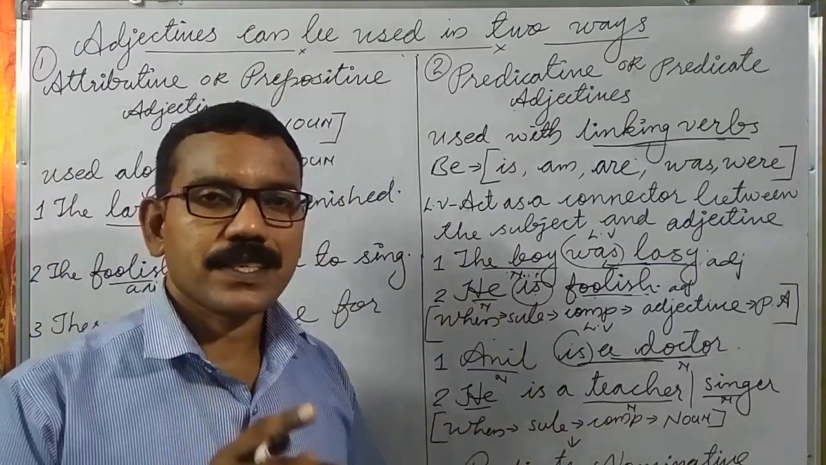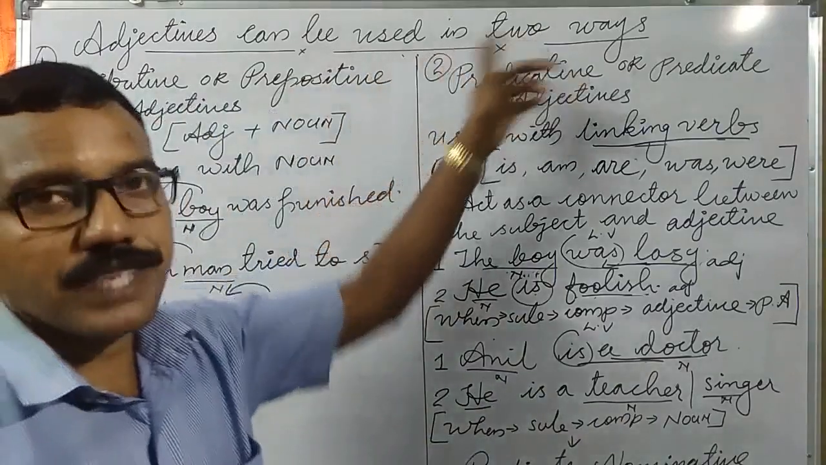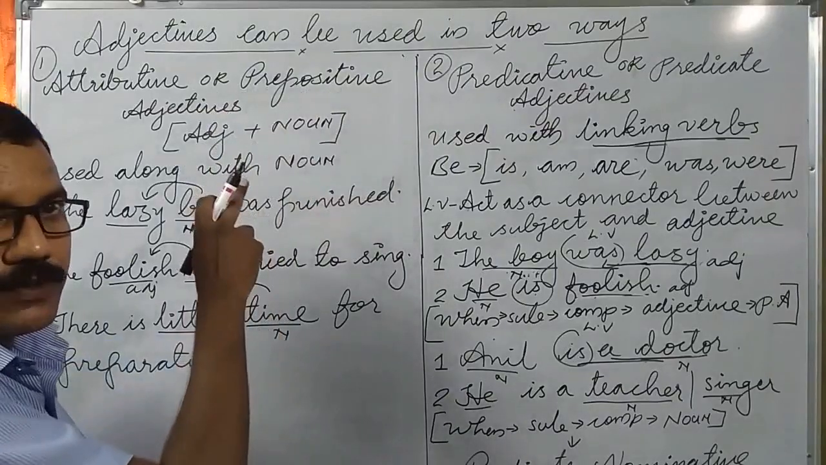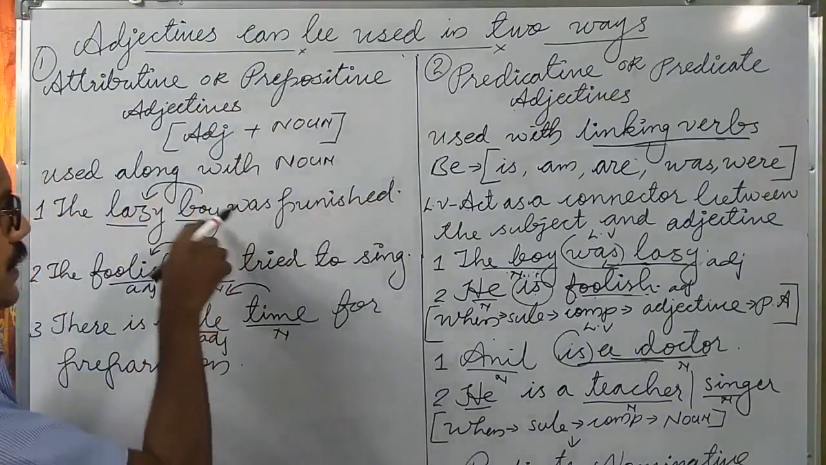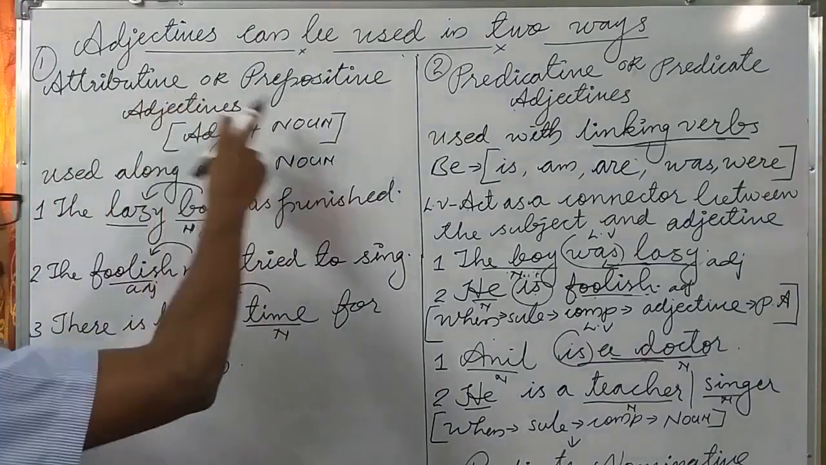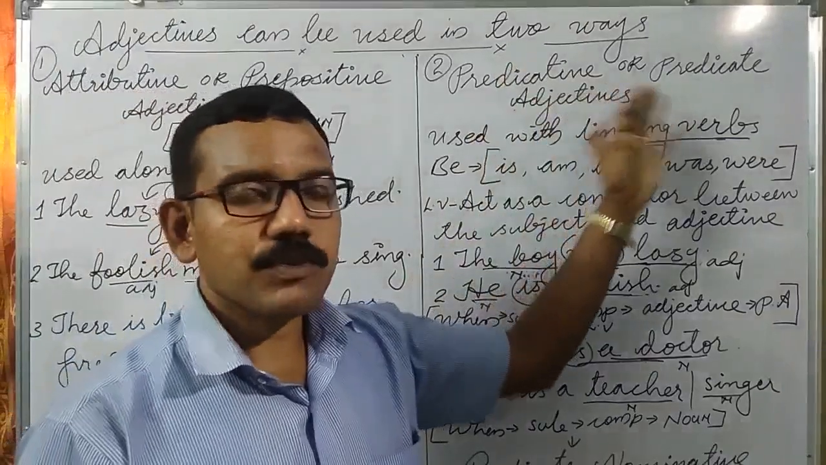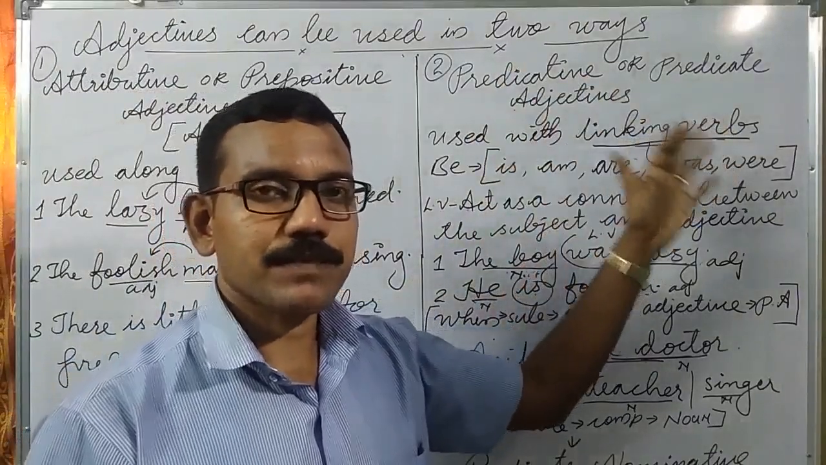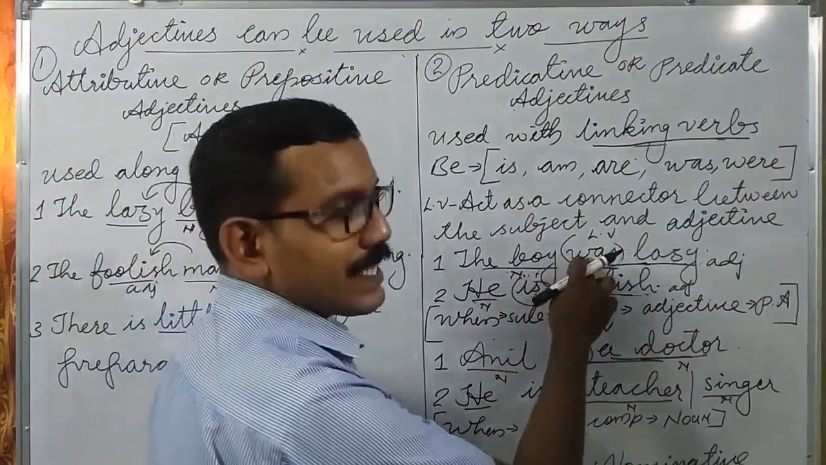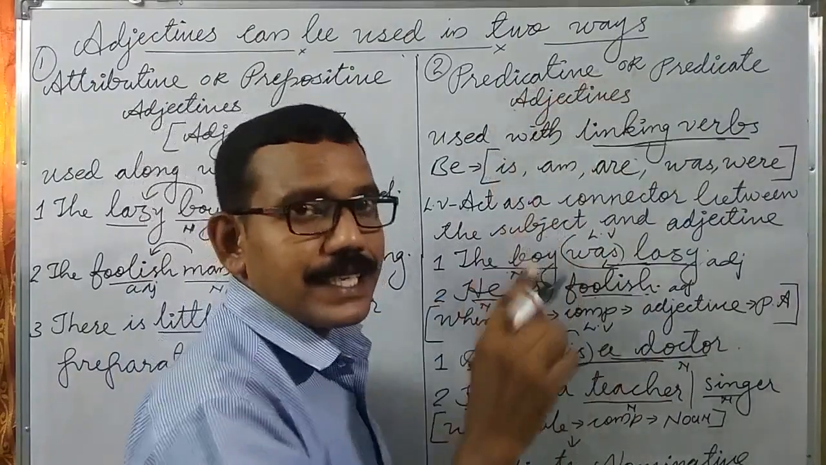Let me repeat the points again. Adjectives can be used in two ways. First is attributive or prepositive adjectives. It means when an adjective is used before the noun, it is called an attributive or prepositive adjective. And second, we have predicative or predicate adjectives. It means when an adjective is used along with the linking verb, it is called a predicative or predicate adjective.